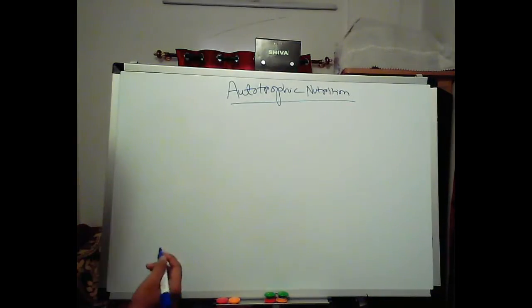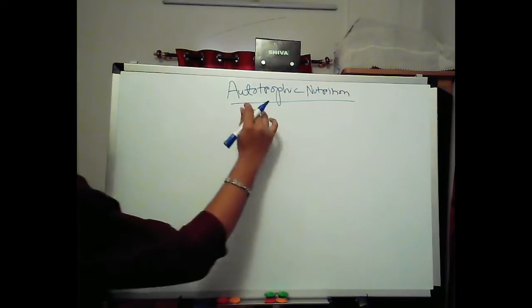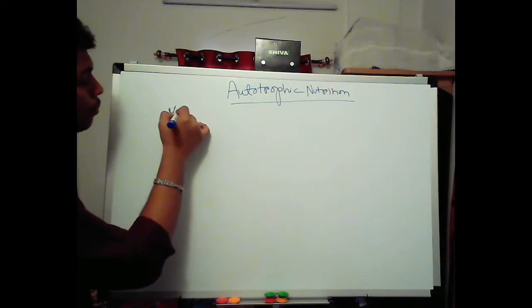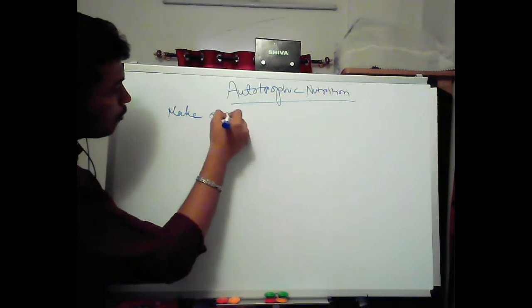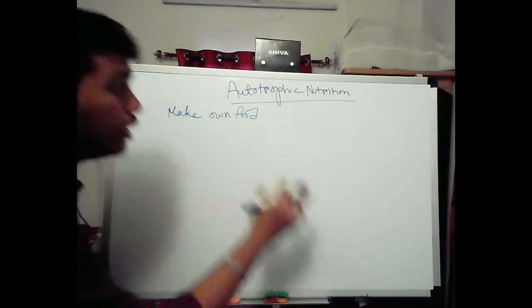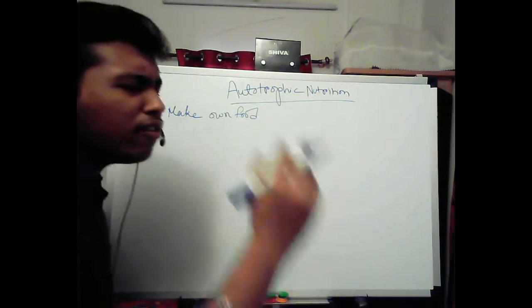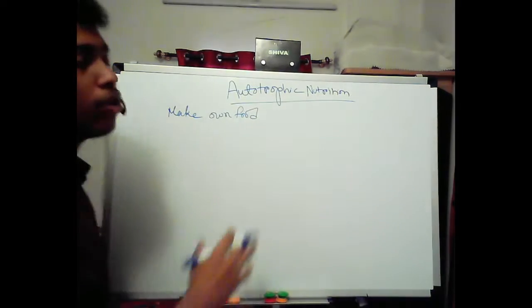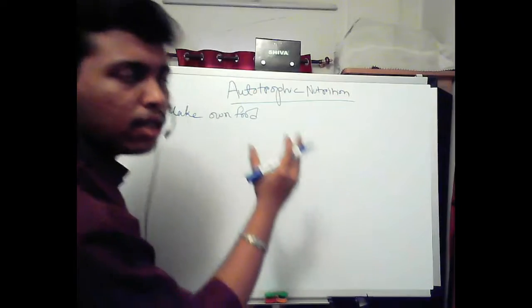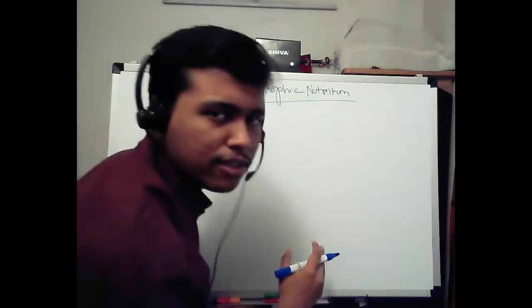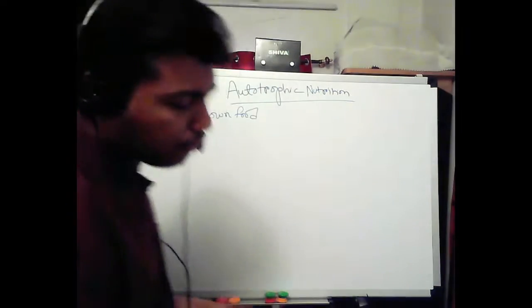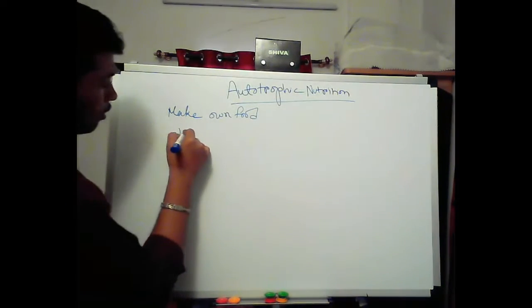Autotrophic nutrition. What do you mean by autotrophic nutrition? Quick recap. Autotrophic means they can make their own food. They are their own cook. They do not need to depend on anyone. None of the autotrophic organisms will depend on any other organism for food. They can make their own.